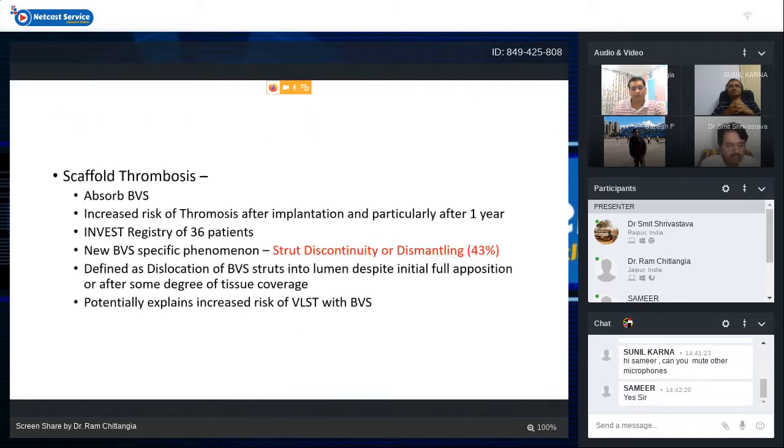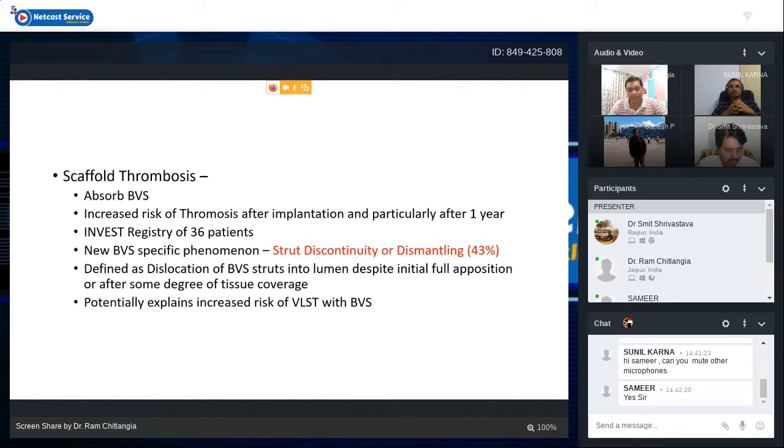Another topic was the failure of these bioresorbable vascular scaffolds, that was the Absorb BVS, which was the only FDA approved BVS, and it is now out of market. There was an increased risk of thrombosis after implantation, and particularly after 1 year.